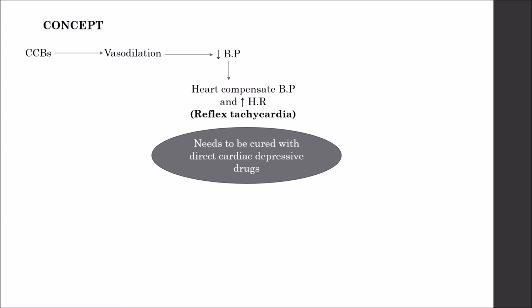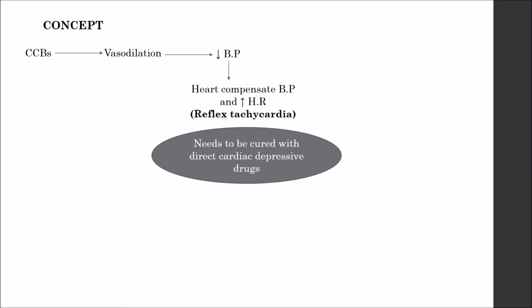So here you can take any of the dihydropyridines prescribed by the physician. But depending on the half-life, with an increase in half-life, the effect of reflex tachycardia decreases, whereas with a decrease in half-life, the effect of reflex tachycardia increases.